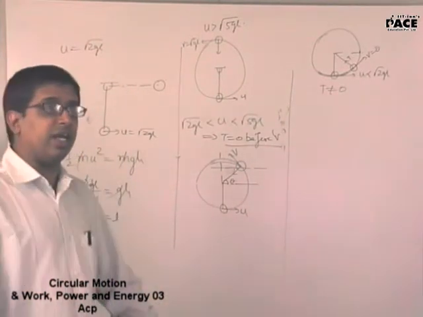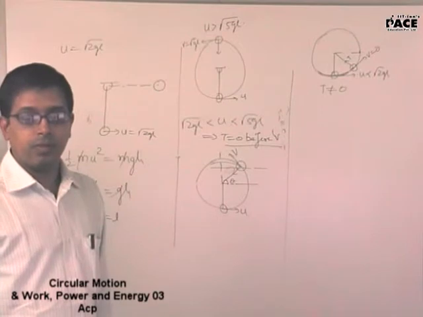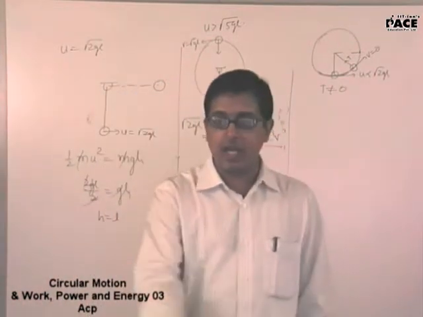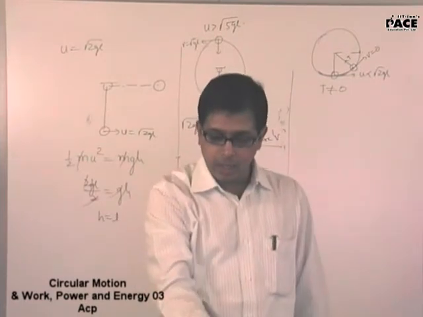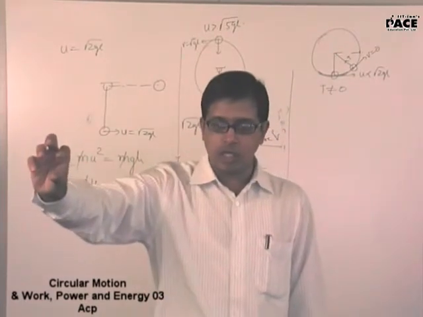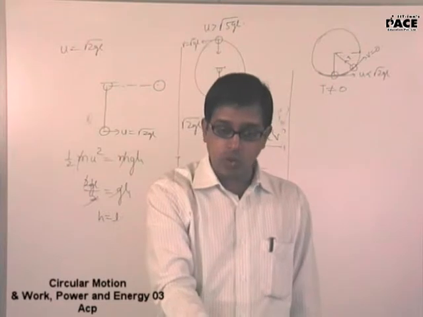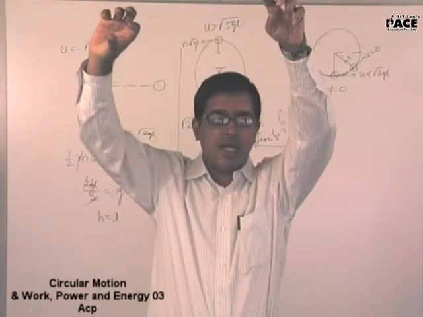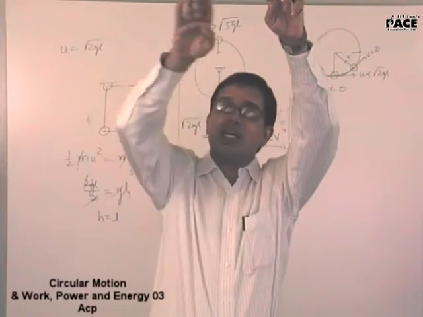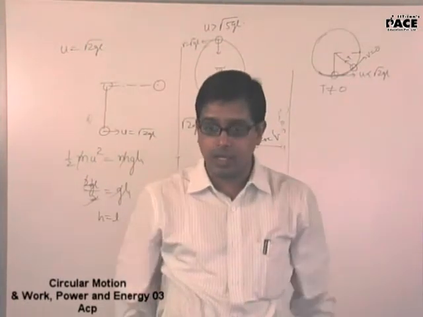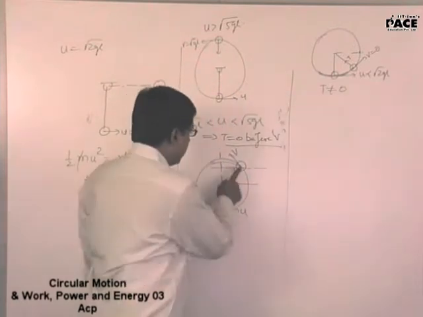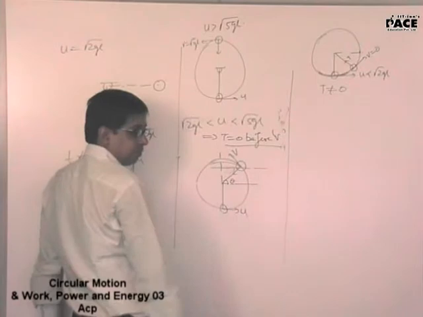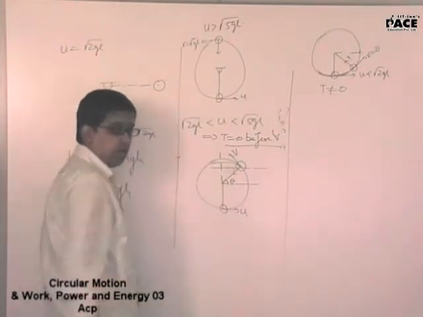Is the logic very clear to all? Yes, sir. I give at the lowermost point under root 5gl, it will complete a circle. Under root 2gl, it will come to the horizontal position. Greater than root over of 2gl but lesser than root over of 5gl, it will come till here and then it will leave the circular track and go in a projectile motion. How do you want me to calculate that velocity and theta? Conserve the total energy here and here, so that I can deal with the projectile motion.